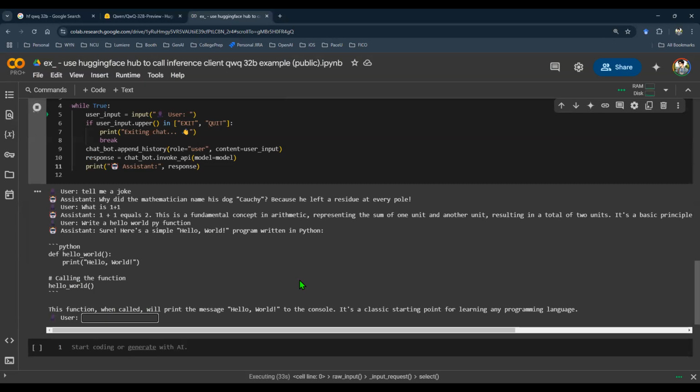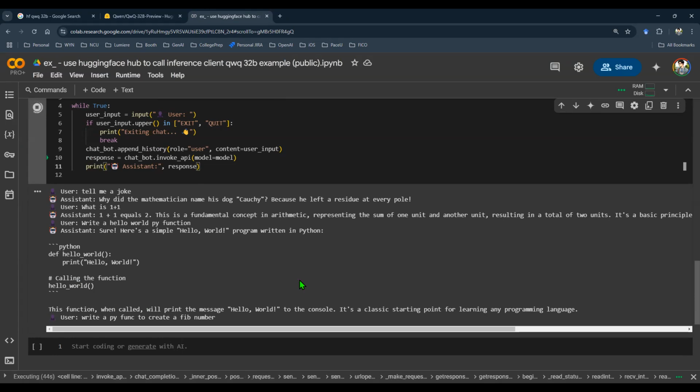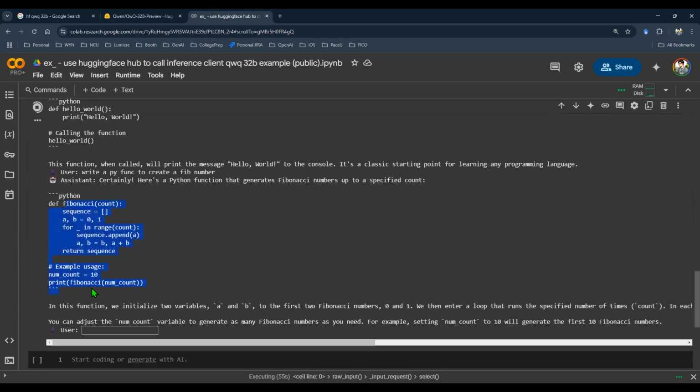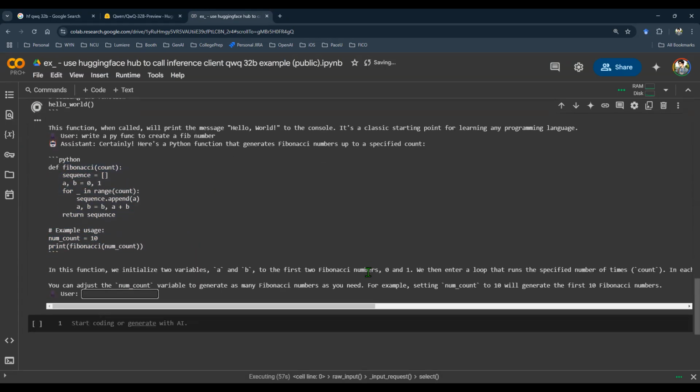And then I can probably do a little bit of a complicated formula. I can say, write a Python function to create a Fibonacci number. Let's see how that works. It's still a Python function, but maybe a little bit more complicated. And boom, there you go. That's the function. Now let's try a different language.